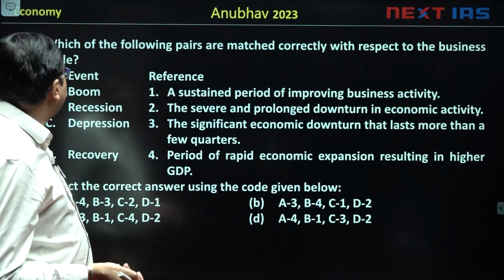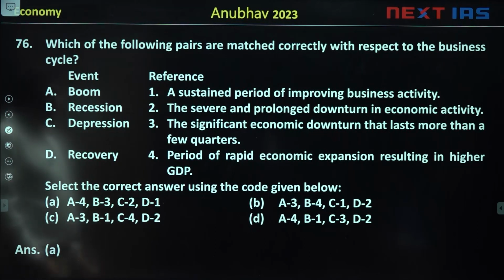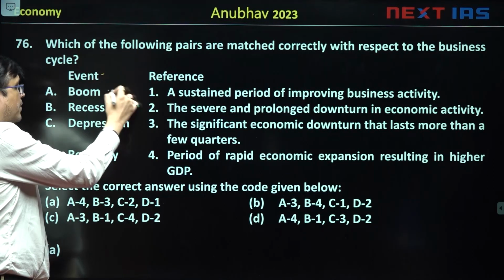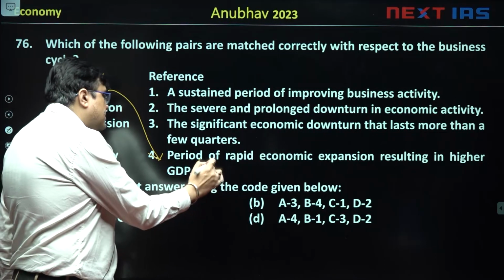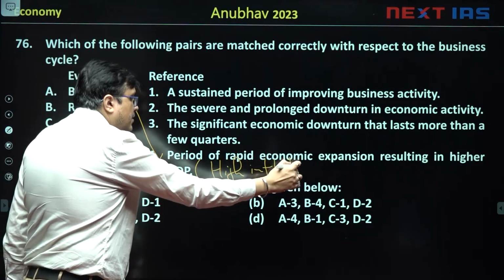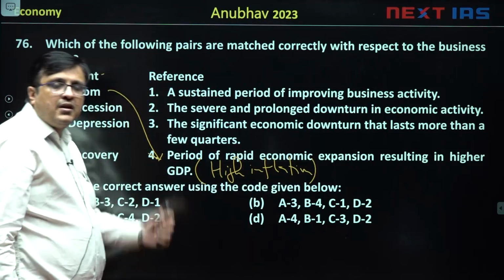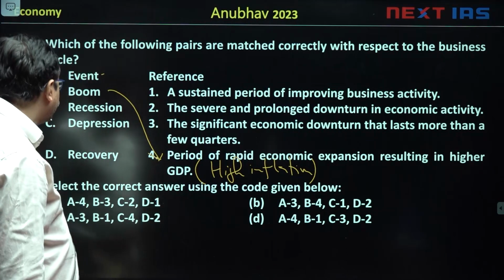The next question we have is to match the following. So see, a boom period is when you talk about a period of rapid economic expansion resulting in higher GDP. समझना यहाँ हाई इन्फ्लेशन भी होता है, तो ये भी दिमाग में हम रख सकते हैं. That rapid economic expansion with high inflation, boom period.